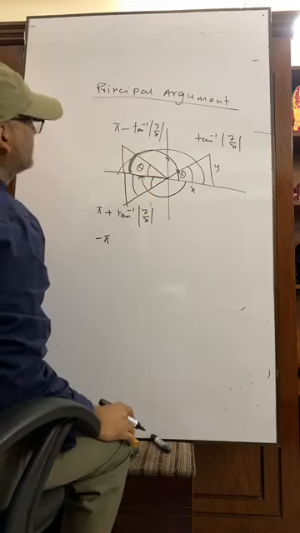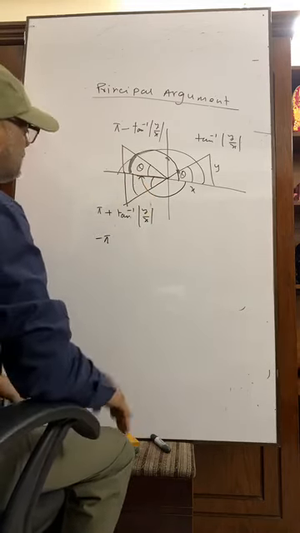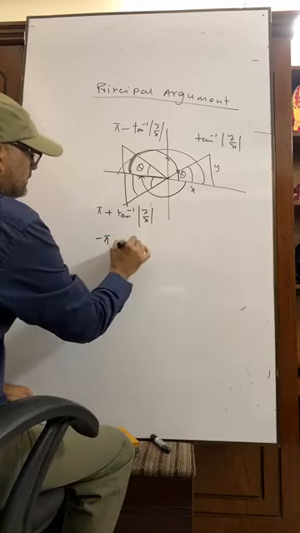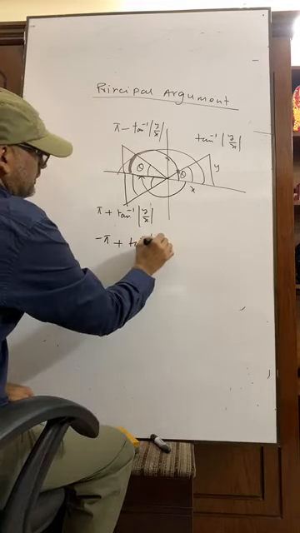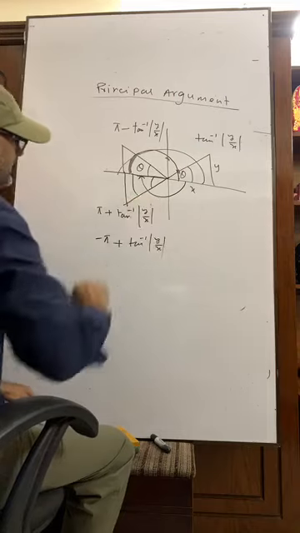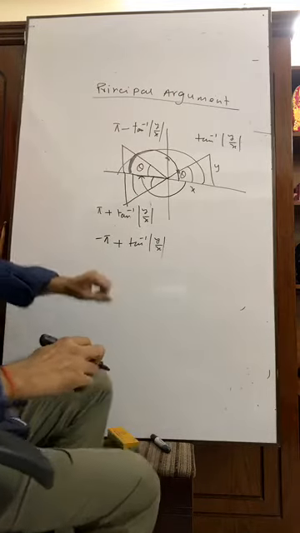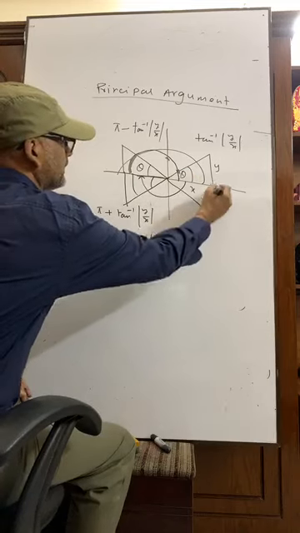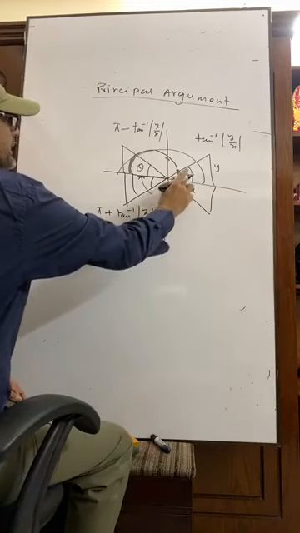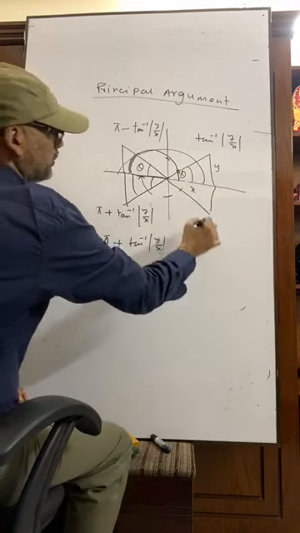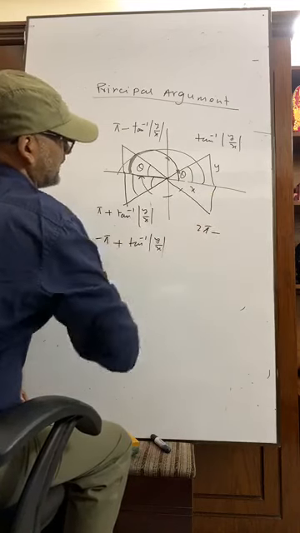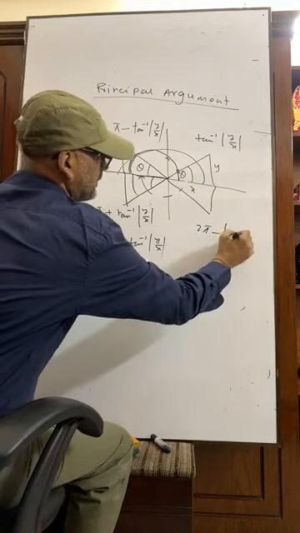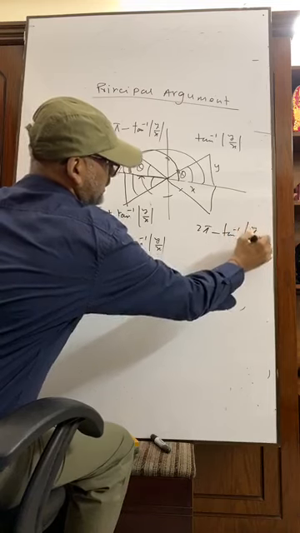Anti-clockwise means it will be addition. In this way any of these two can be written. And here it is very easy and simple: 2 pi minus tan inverse y by x.